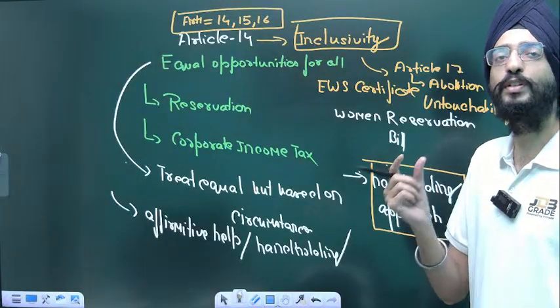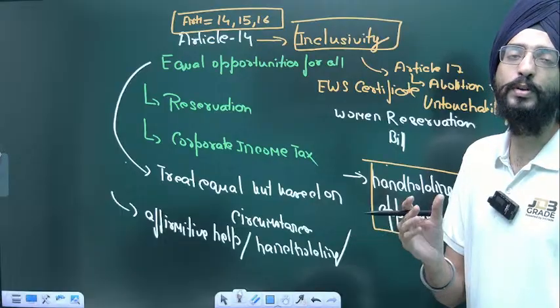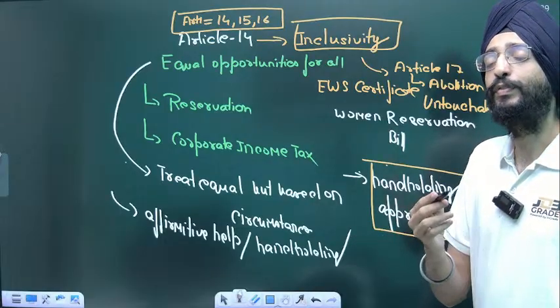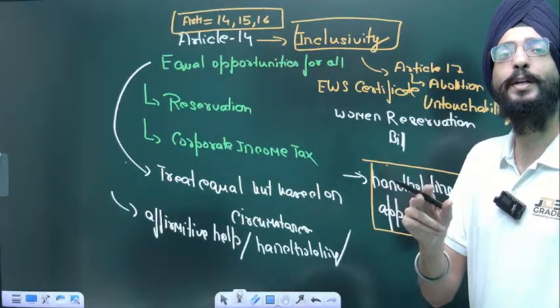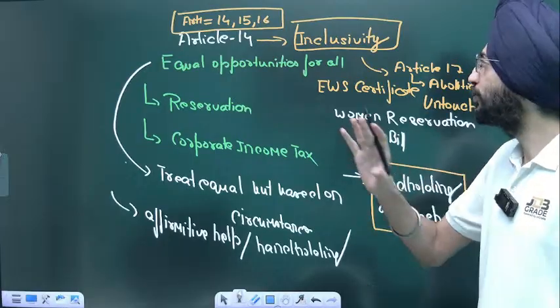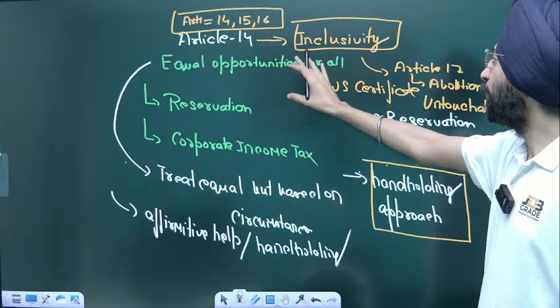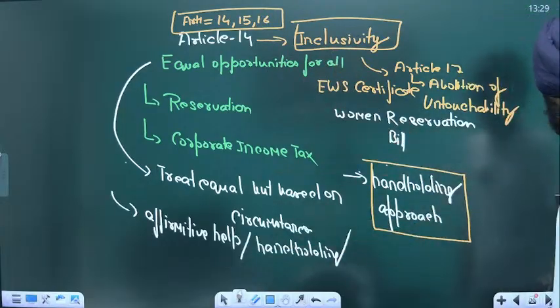Of course, you need to offer certain hand holding to a person coming from a lower section of society. That's how things work. So treat equally, but based on circumstances. That's what equal opportunity of law means: equal opportunity for all under Article 14.